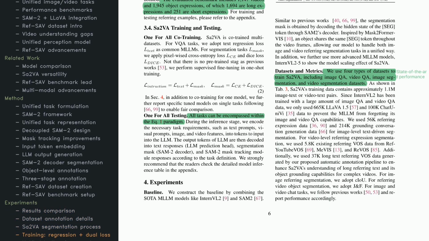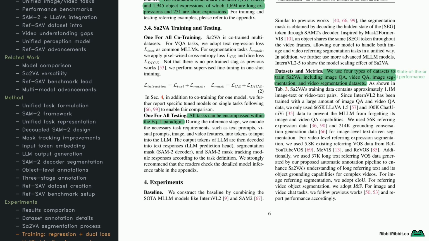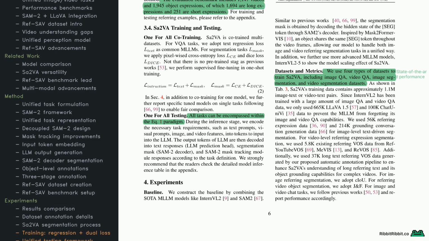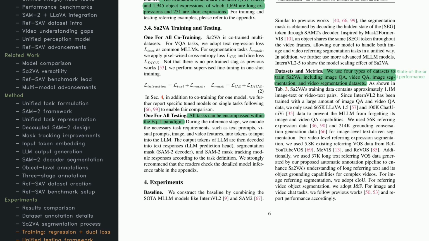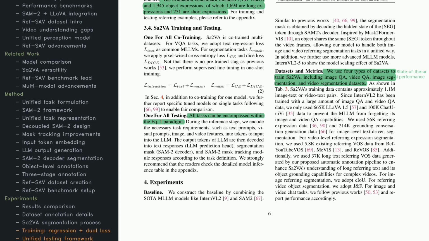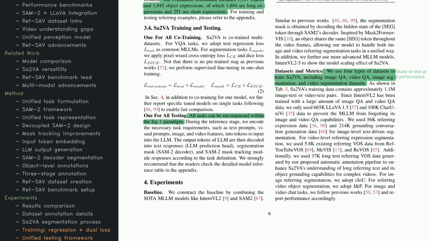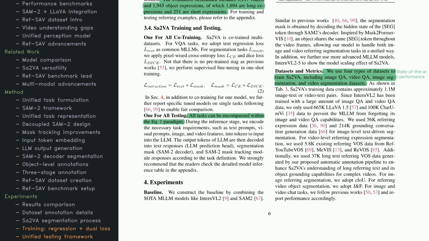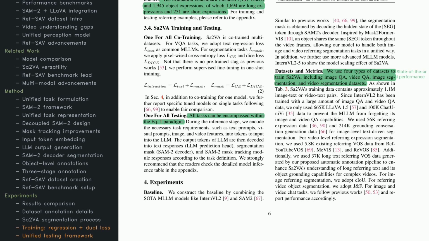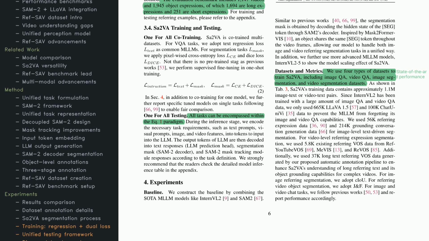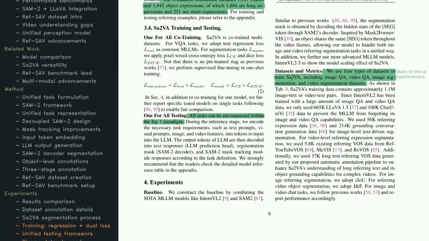Now we move to training and testing details. Sa2VA uses text regression for language tasks and a dual loss technique for segmentation, giving it both high-level context and pixel-level accuracy. Everything is unified into one framework for testing, whether it's segmentation or text generation. When you feed prompts, images, or videos, Sa2VA turns them into tokens. Then, it outputs either text, segmentation masks, or video results.